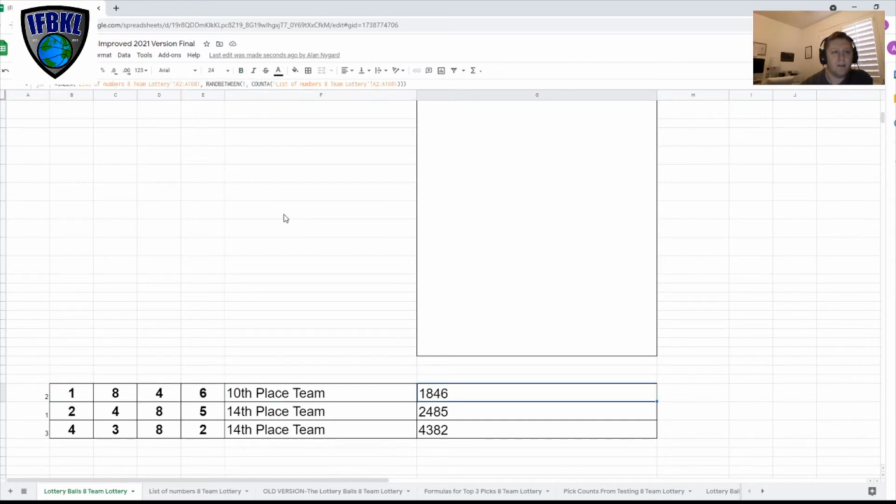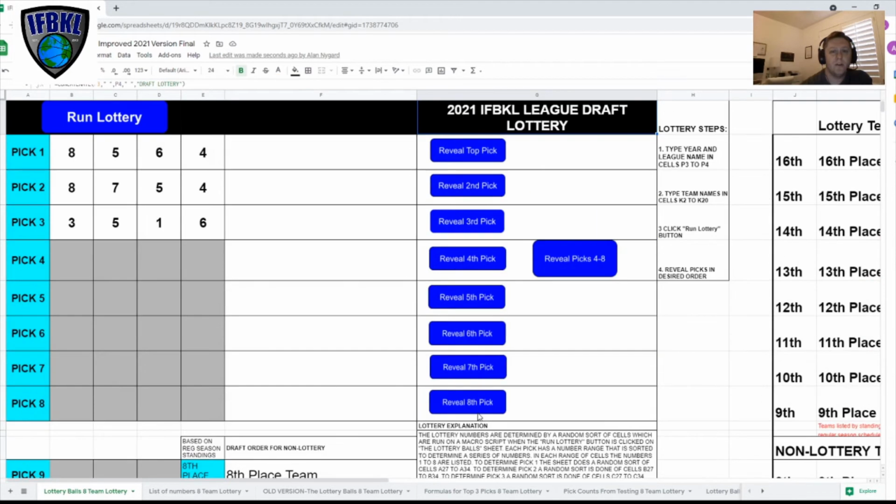And it uses this formula, so it's basically just taking a random number off of that other sheet that I showed you. That's the range of the numbers in that other sheet. So you can see what the formula is there. It just takes a random number from those, which could be any of those numbers. And then this is just for looks. It tells you the numbers that won.